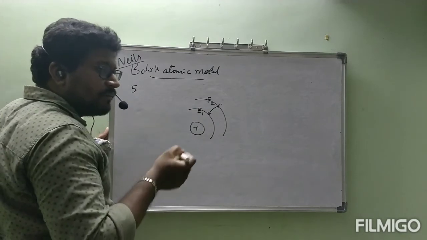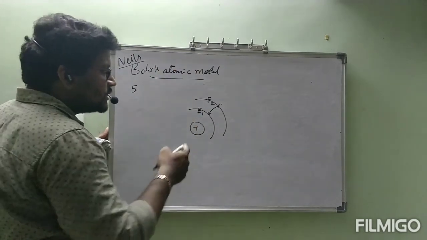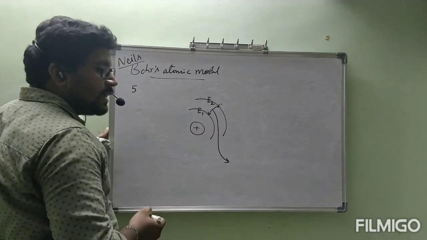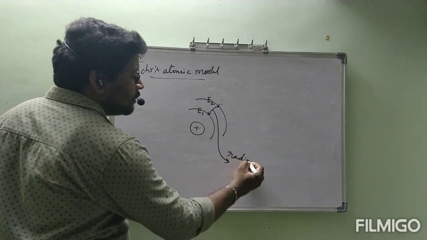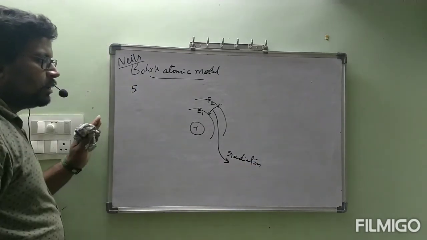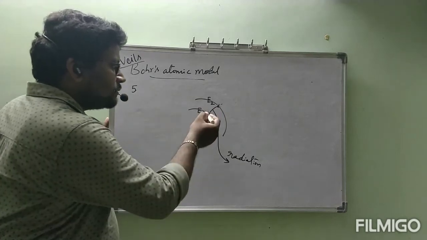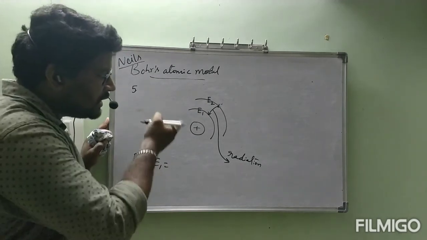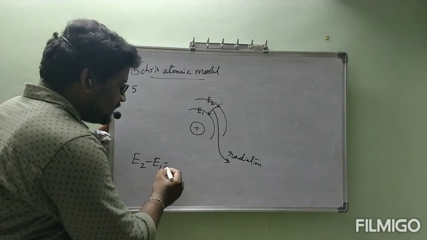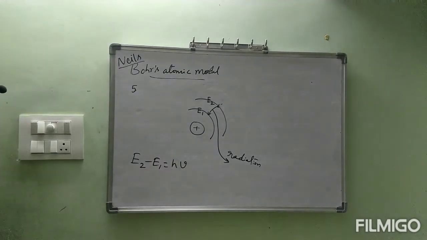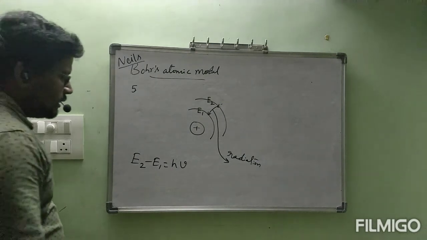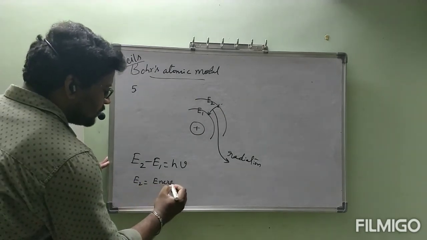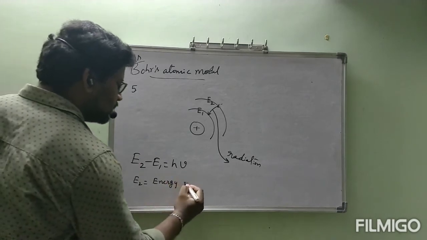Now my point is, when an electron jumps from higher energy orbit to lower energy orbit, difference in the amount of energy, E2 minus E1, is emitted in the form of radiation, which is equal to h nu, where E2 is equal to energy of higher energy orbit.